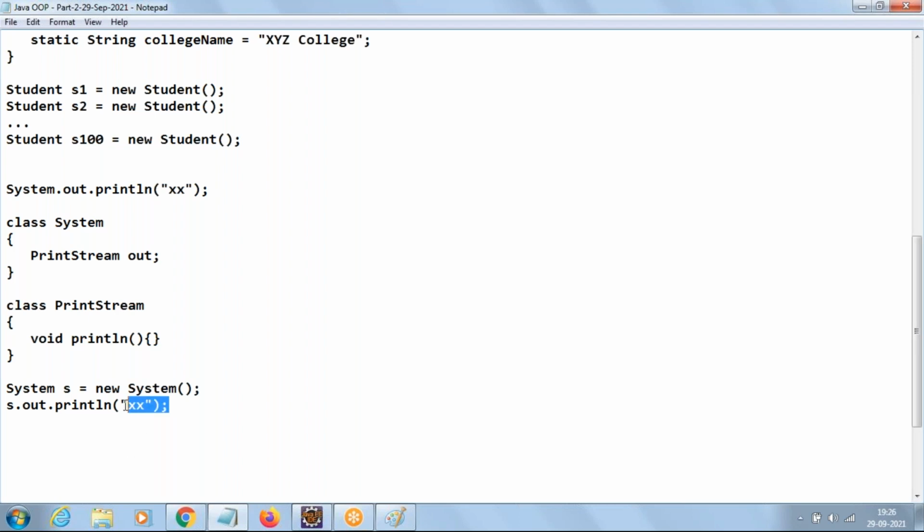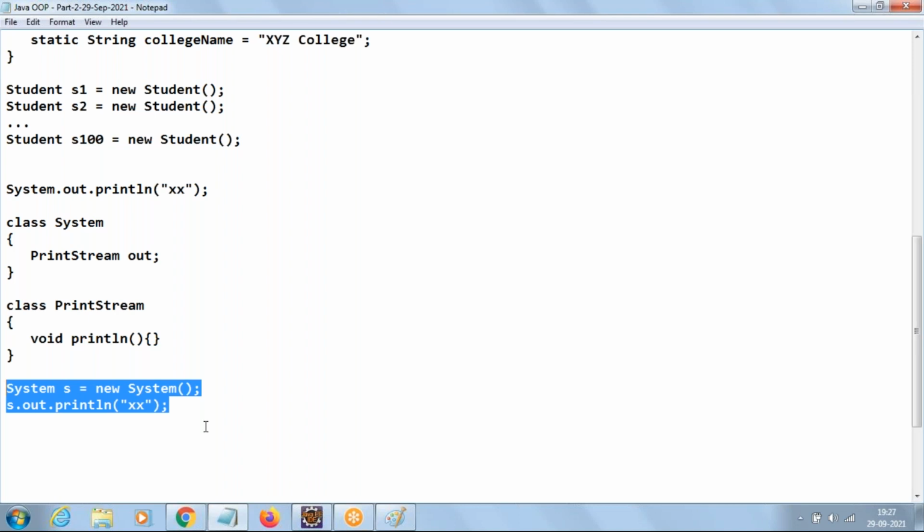If there is no static keyword, and I want to display a message onto the screen, I should call the println method of the PrintStream class, but that should be accessed only by using the out object of the System class. Then if I want to call println, first of all I have to create an object of the System class, then by using this object I can go to the out member, then I can call the println method. So only to display a message on screen, I need to write 2 lines of code. Then is it good? Only to display messages on screen, writing 2 lines of code, is it a good idea programmatically?